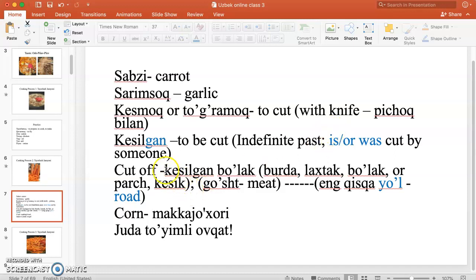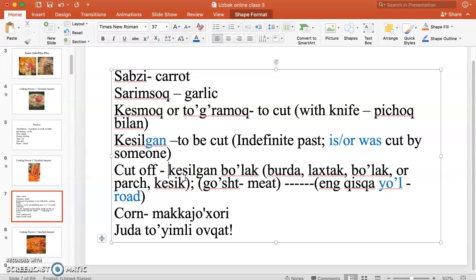Cut off means kesilgan. Bo'lak. Usually cut off we could refer to bo'lak, like if you, for example, have bread, right? Or kesilgan bo'lak, yoki bo'lmasam kesilgan parcha, kesilgan parcha yoki biz sizlar bilan kesilgan go'sht deyishimiz mumkin. It means about to refer to meat, right? Okay. Also, cut off means in a different way. It means eng qisqa yo'l. Okay. Yo'l means road. Just in case for you.